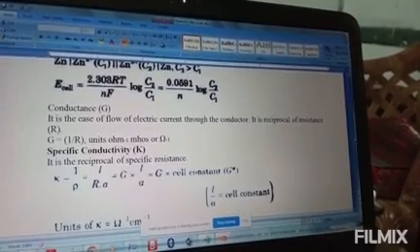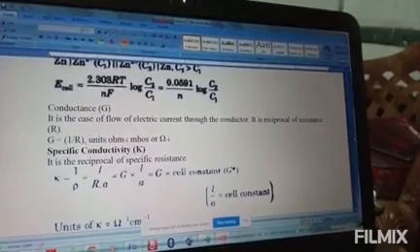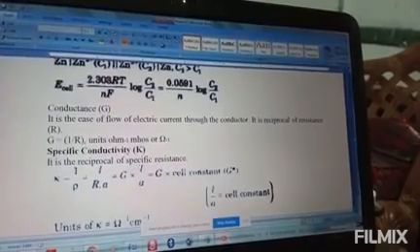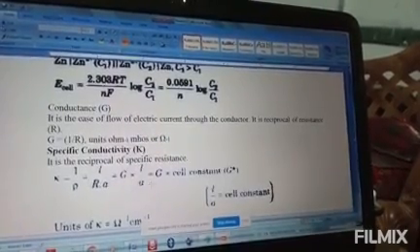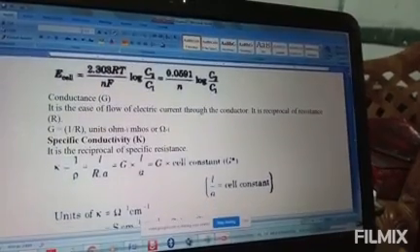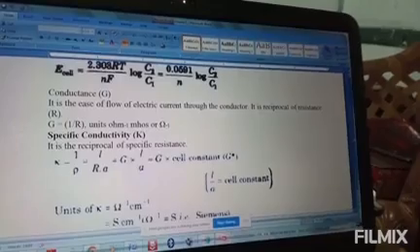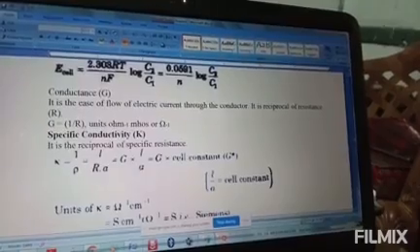Now let us see specific conductance K, kappa. The reciprocal of specific resistance we call kappa. G is equal to 1 by R, as we have already discussed.